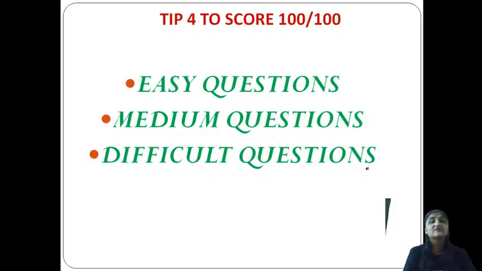So what happens if, suppose, you have a 70 marks paper and you have attempted it very nicely? At the last, you have dedicated the time to think for the questions which you don't know. So at least try to eliminate the completely wrong ones and try to hit the answer from whatever options are available with you. Okay, so the elimination method is very important for you.